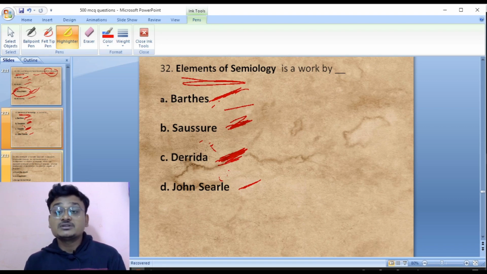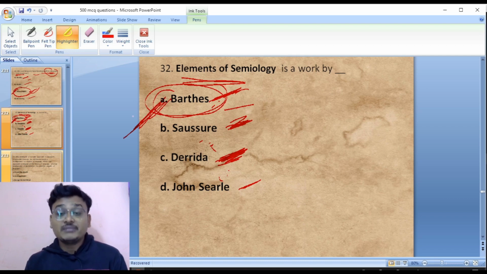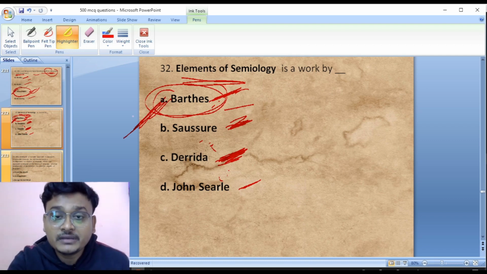So Elements of Semiology is a work by Roland Barthes. So it was written by Roland Barthes.